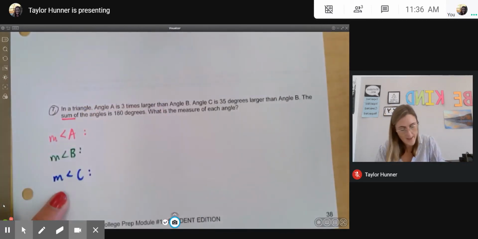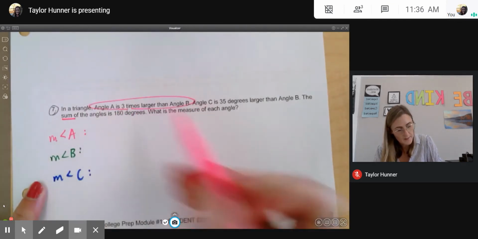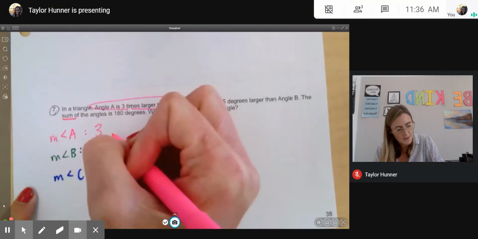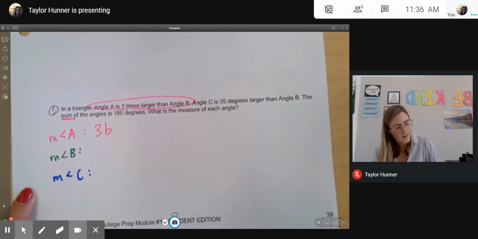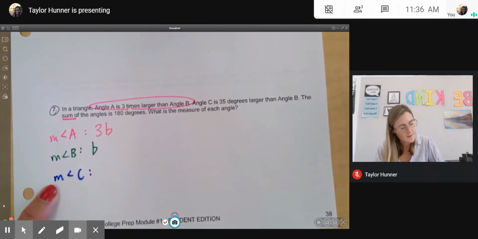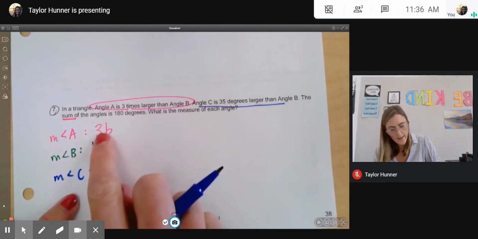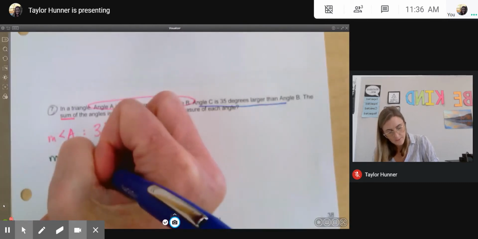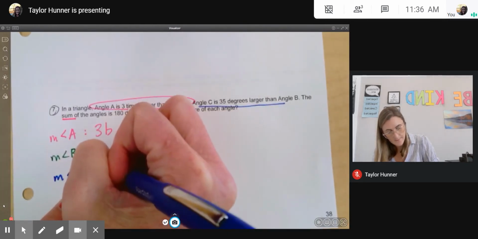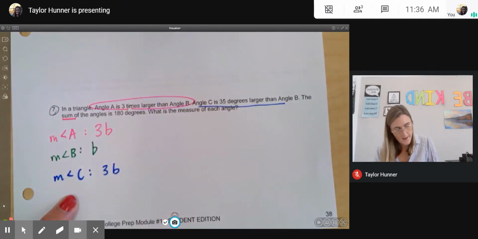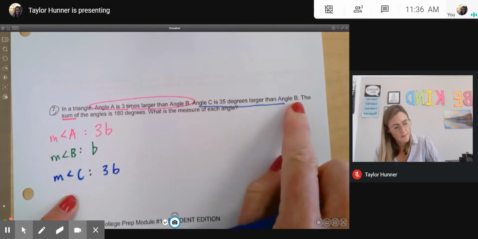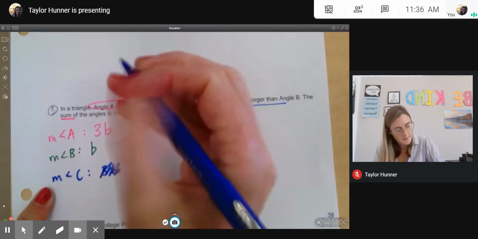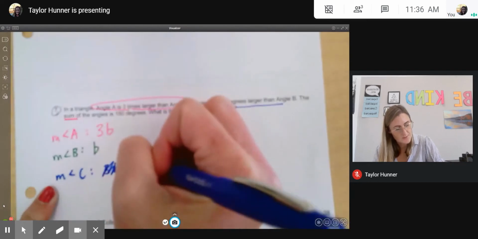Okay, so if angle A is 3 times larger than angle B, I'm going to write 3 times B. That means that angle B is just B. The measure of angle C is 35 degrees larger than angle B. So angle B is B, and 35 degrees larger would just be B plus 35.